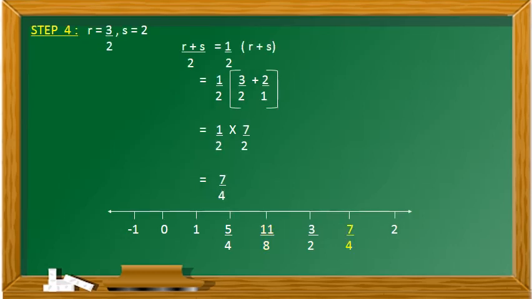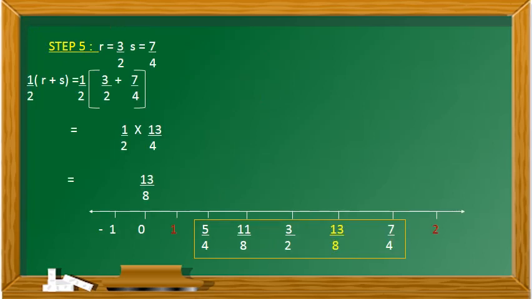Step 4: Now we are going to find a rational number between 3 by 2 and 2. So we are going to take r as 3 by 2 and s as 2. (r plus s) by 2, that is 1 by 2 into (r plus s), is equal to 1 by 2 into (3 by 2 plus 2 by 1), which is equal to 1 by 2 into 7 by 2, which is equal to 7 by 4. 7 by 4 lies between 3 by 2 and 2.